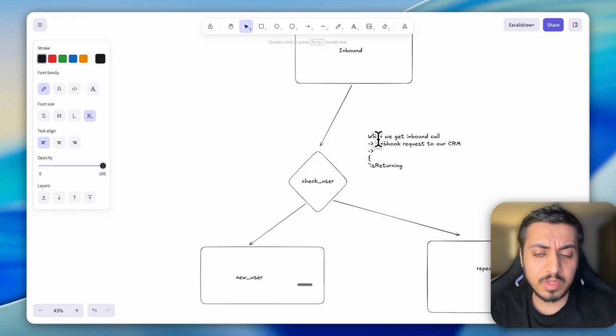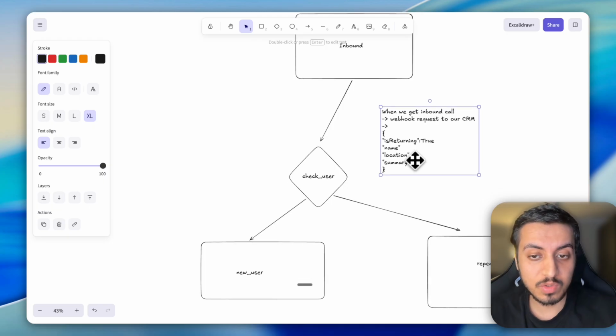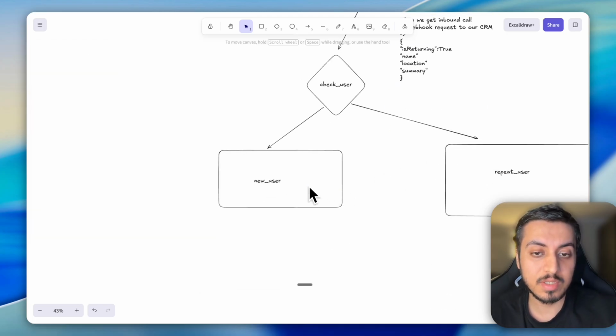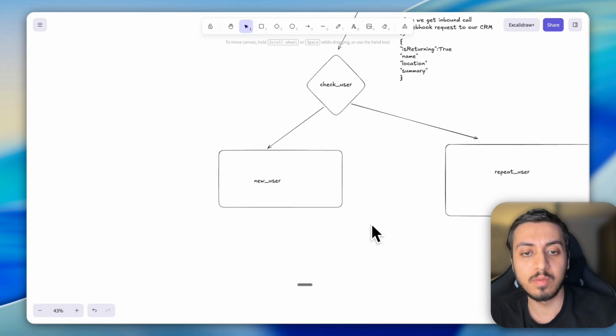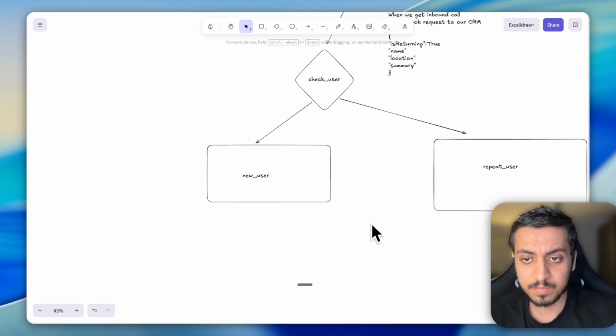And along with that, we can also get some data, like if we have saved the name, if we have the location, or if we have the old summary of the conversation. So we can get all of these data. So that's how we will get to know whether this is a returning user or a new user. If it is available in our CRM, it's a returning user. If not available, then it's a new user.